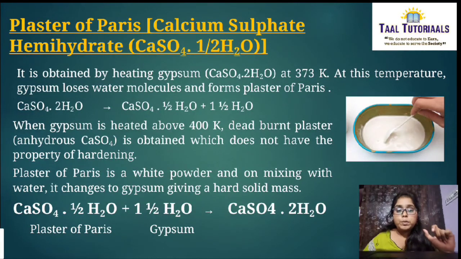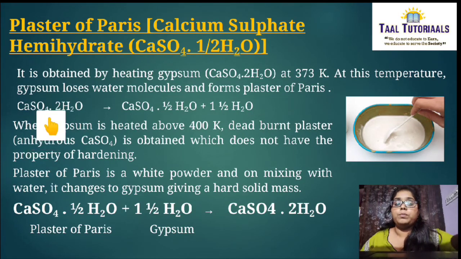If you heat gypsum at 373 Kelvin, at this temperature, gypsum loses water molecules and forms plaster of Paris. In gypsum you have 2H2O. In plaster of Paris you have half H2O. If you see here, this is gypsum heated, you get CaSO4·1/2H2O, that is plaster of Paris, and H2O comes out.